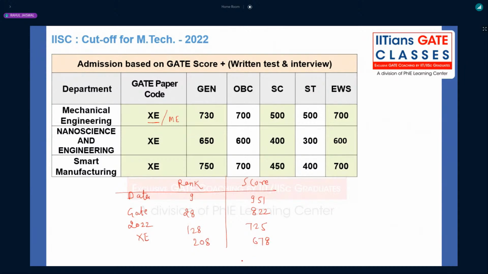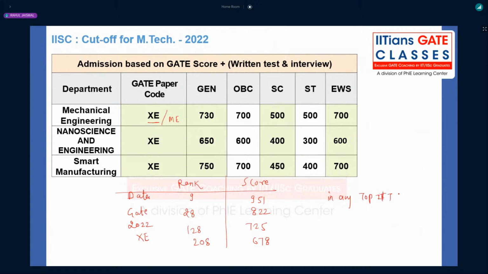What I want to say is, if you want to get admission through GATE XE in IISc Bangalore, right, you must have a GATE score of 730. That means around 100 rank. I would say in any top IITs, of course, you can't get admission in IIT Kharagpur or IIT Roorkee core mechanical. You can only select interdisciplinary through GATE XE, right?